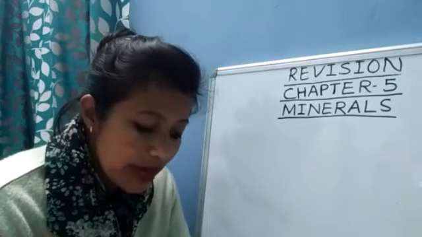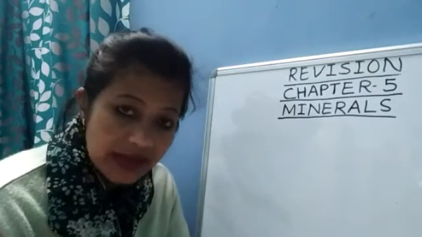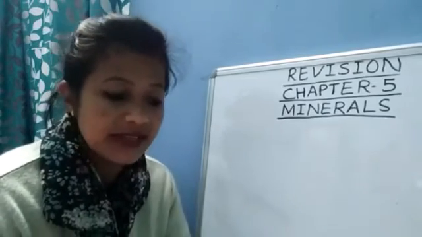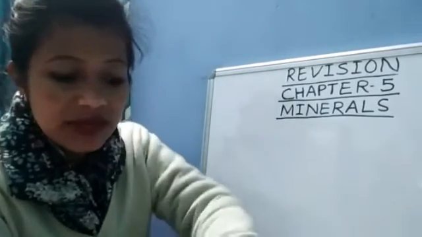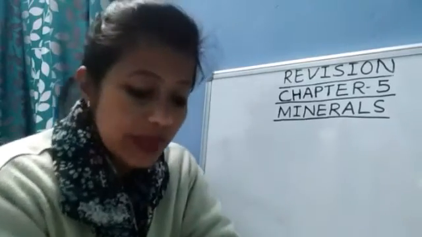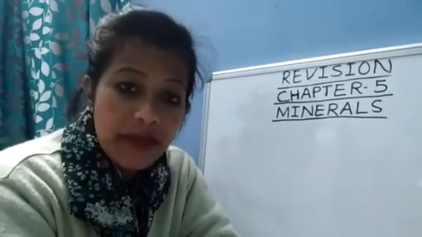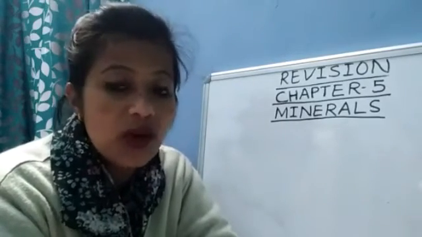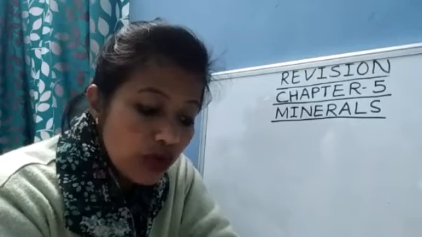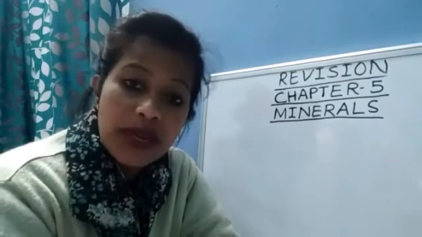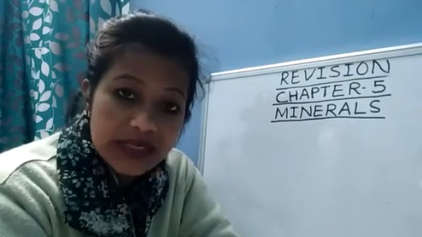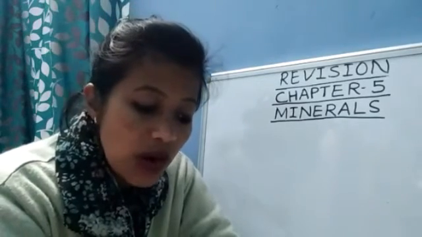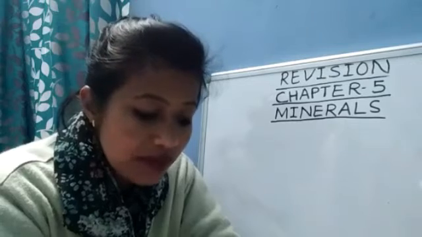Name any two copper mines of India. Hazaribagh, which is in Jharkhand, and Khetri in Rajasthan. What are metallic minerals? Minerals which contain metals are called metallic minerals. And what are non-metallic minerals? Minerals which do not contain metals are called non-metallic minerals.